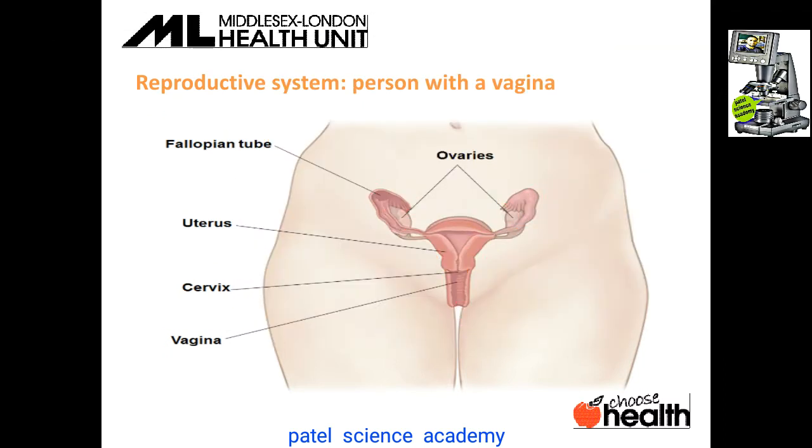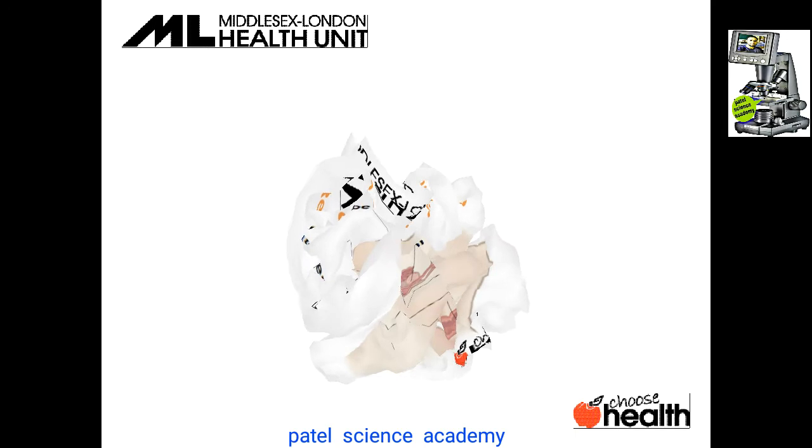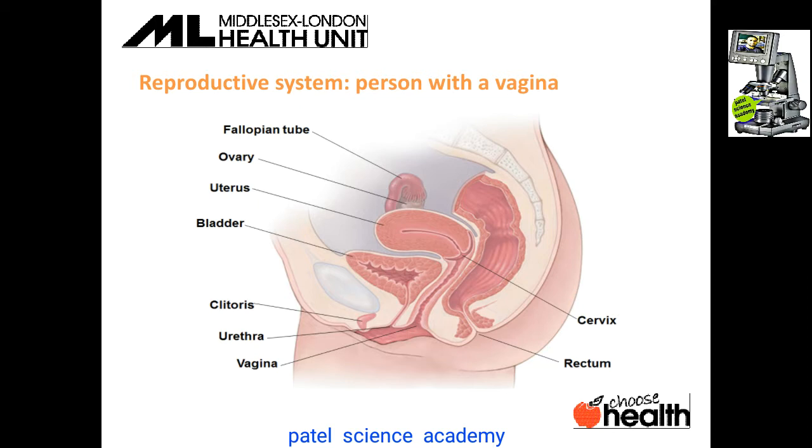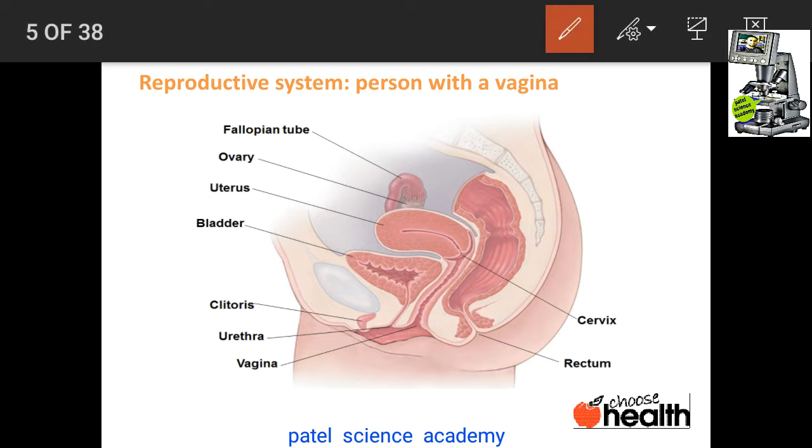And I have a whole complete lecture on the female reproductive system. You can search for it on YouTube in my channel, from the playlist too. The female reproductive system, the person with the vagina, can be observed by the side view too. Dear students, if you don't know about the female reproductive system, you cannot understand the topic of birth control properly. So in short, let me explain it one more time.